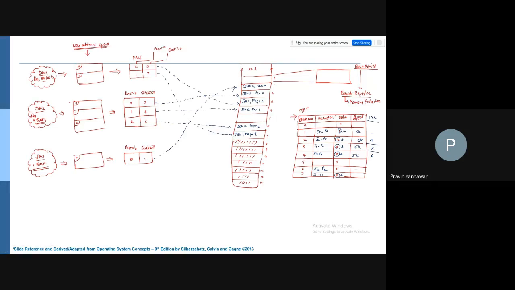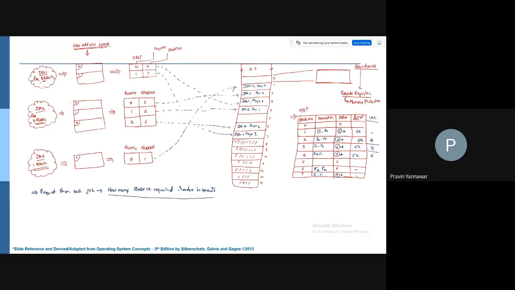So what does it mean? It means that the pages are physically contiguous in the user address space, but they are logically contiguous in memory. And the important thing is that you need to check the request from each job, how many blocks are required in order to execute.